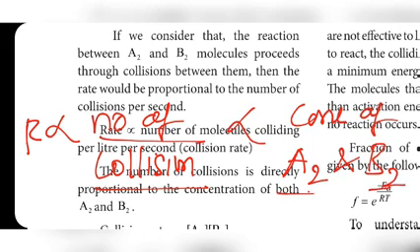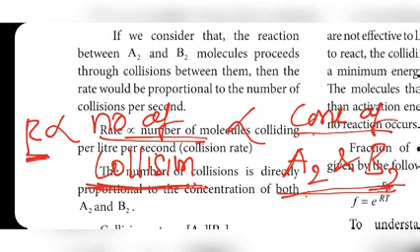A2 and B2 are called reactants. If concentration is more, more A2 and B2 are available. If more A2 and B2 are moving from one place to another, more collisions take place. More collisions mean the rate increases.